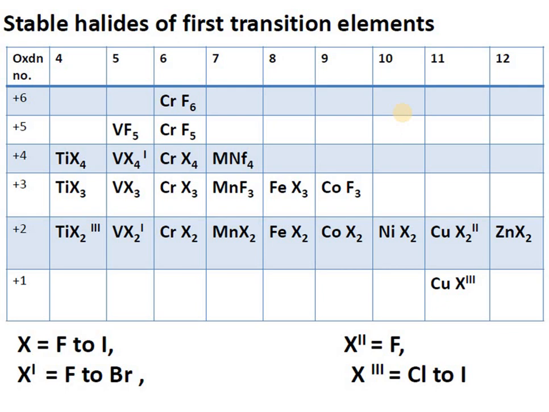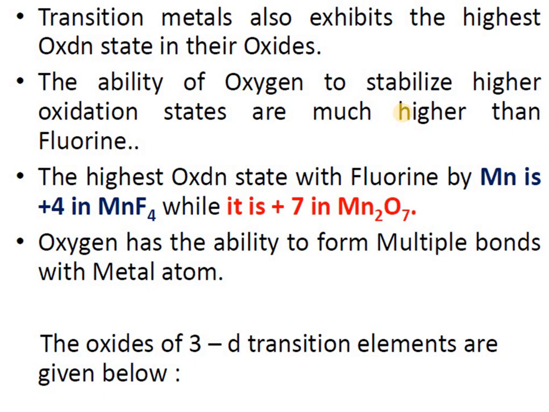Okay, so here is the stability of halides of the first transition series. You can see from here that chromium can show +6, +5, +4, +3, +2, and vanadium can show 2, 3, 4, 5, and similarly manganese can show 4, 5, 2, and these oxidation states can be shown with fluorine. And see here, the transition metals also exhibit their highest oxidation state in their oxides.